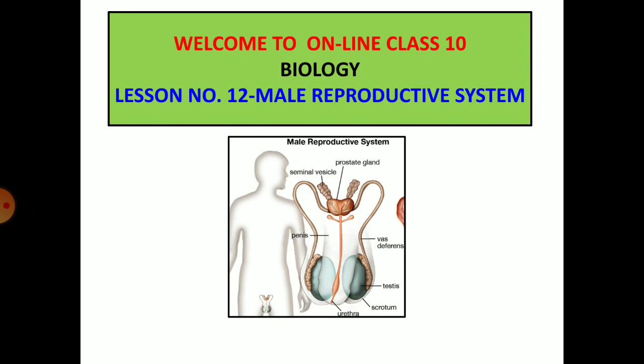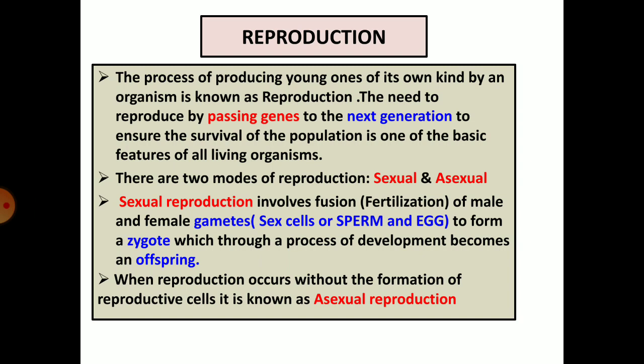Before we study the system in human beings, let us know the meaning of the term reproduction. When we use the word reproduction, we mean re and production. That is, production of the same kind again. For example, if I teach you something today and I tell you that I want you to reproduce this tomorrow, I mean to tell you that you should be able to tell me what I have taught you today. This is what reproduction means.